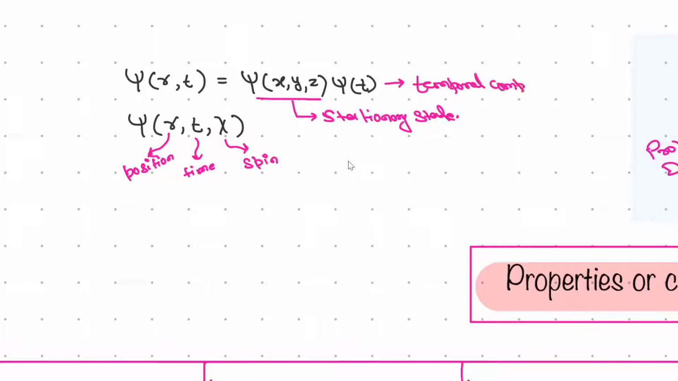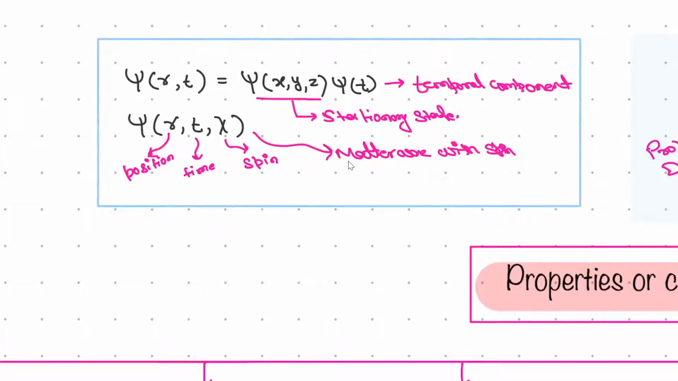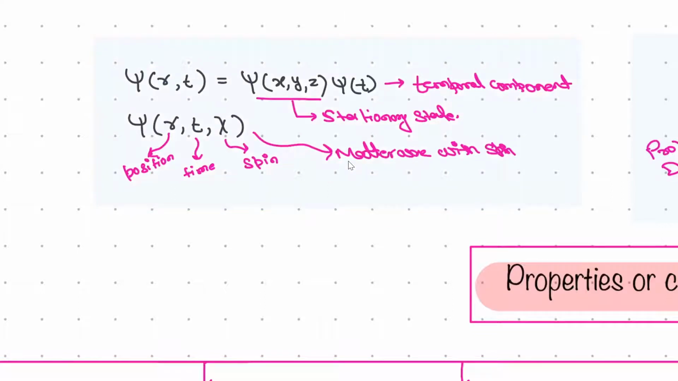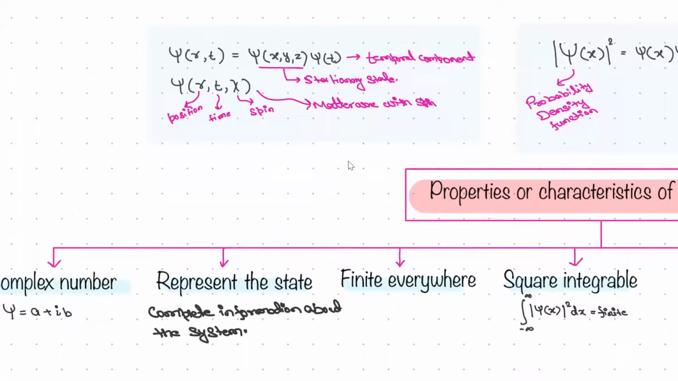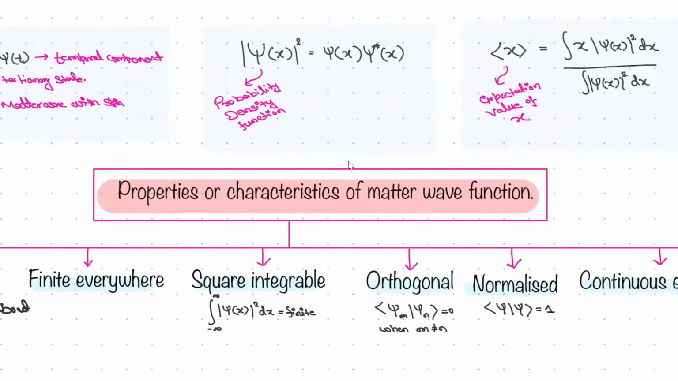Temporal component it is, not a spin. This is matter wave with spin. Most of the thing is hand drawn, hand written by me, and some of the thing is also copy pasted. I'm not denying that, and some of the things are also typed. Like these things are typed, right? Whatever I find convenient, I have done that.